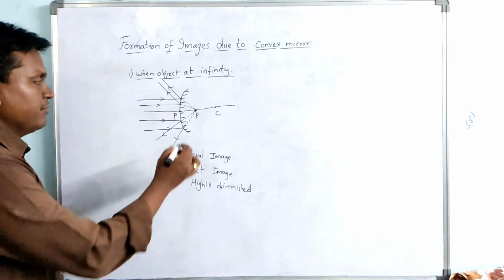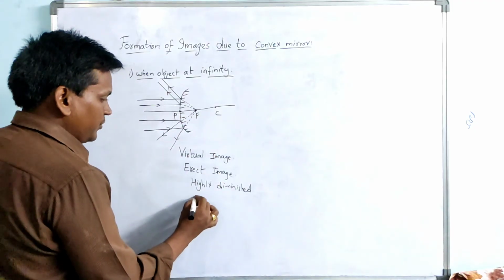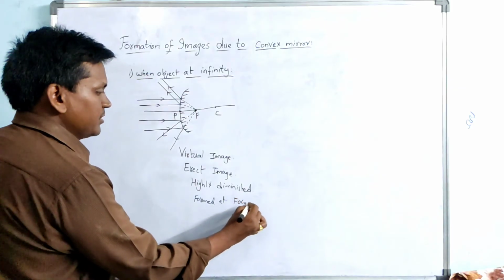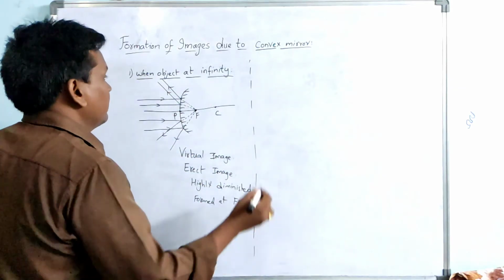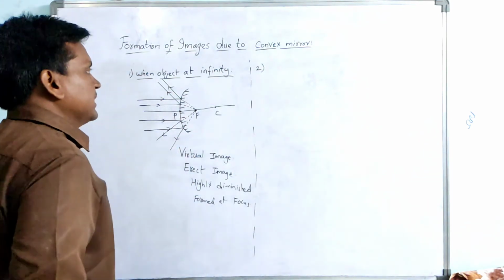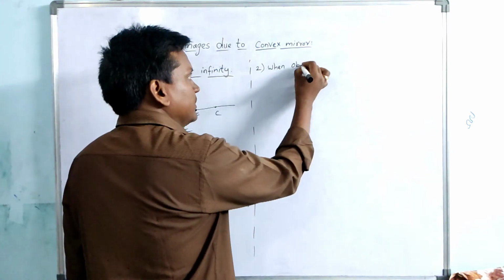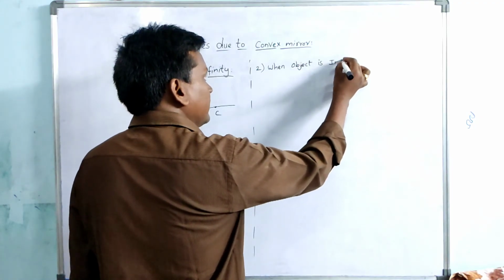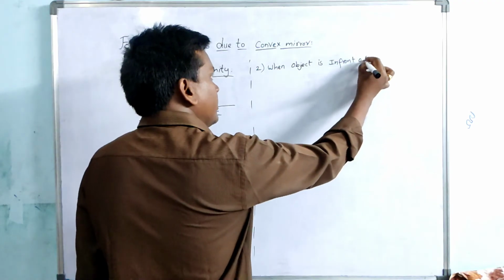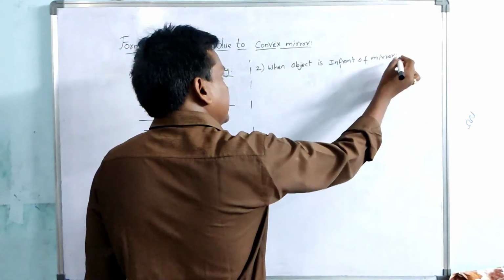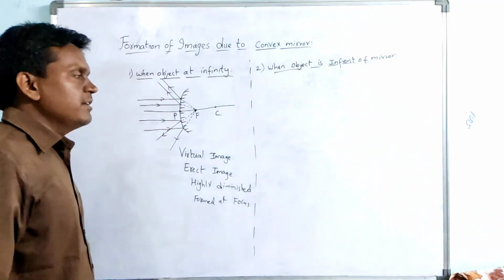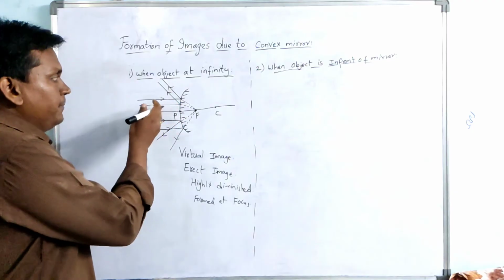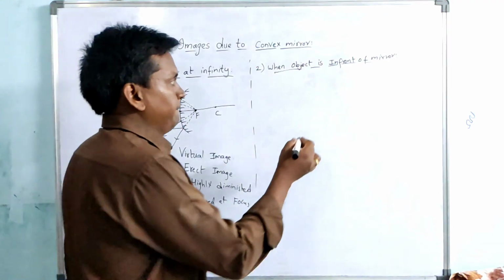And where is this image formed? It is formed at the focus. Coming to the second case here, the second case is when the object is in front of the mirror. In front of the mirror, that means it can be anywhere, anywhere in front of the mirror, between the pole and anywhere of the mirror.